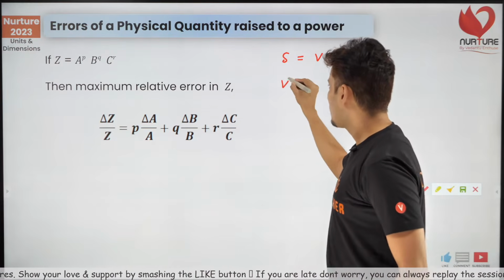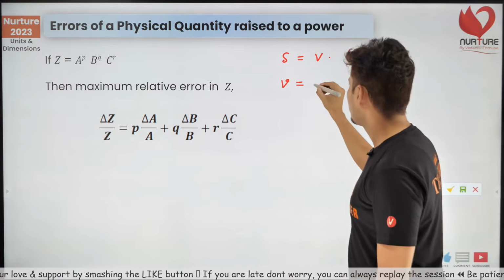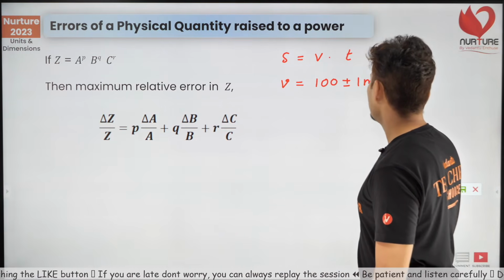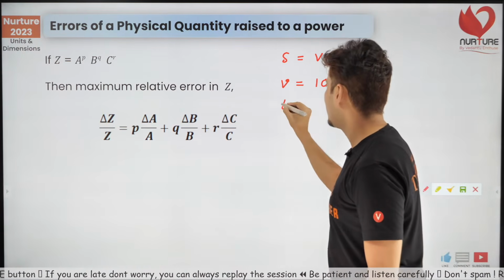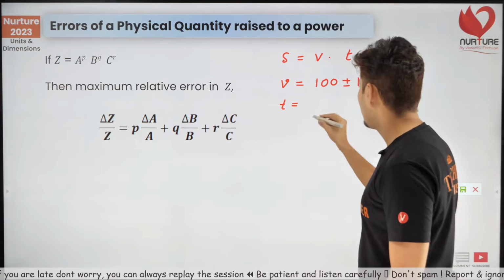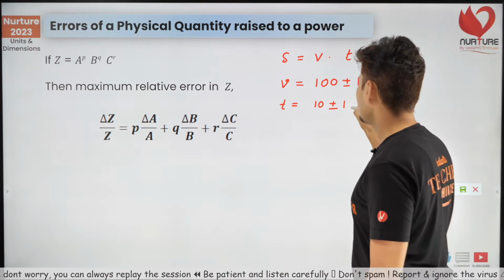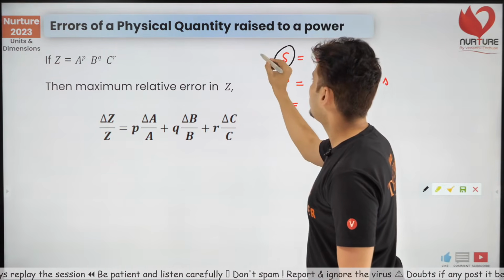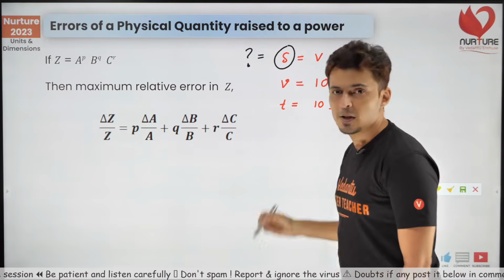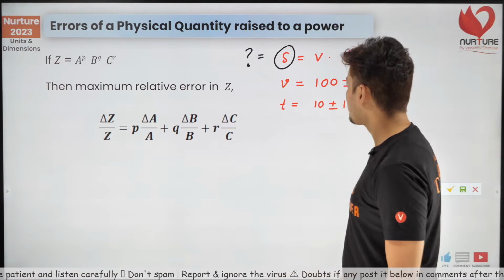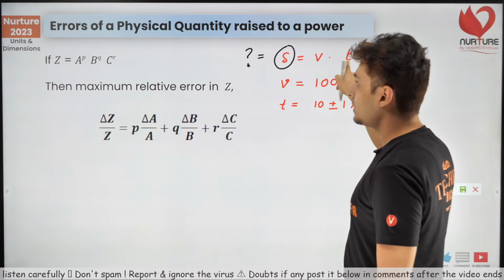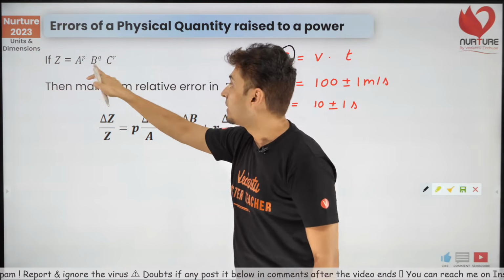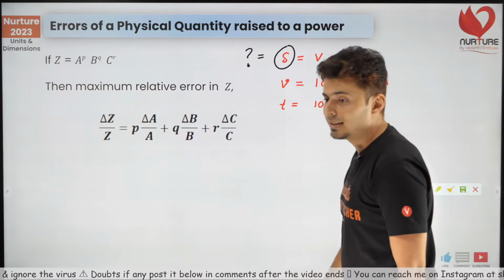And what is given? Velocity is 100 plus or minus 1 meter per second. And let's say time is given to be, for example, 10 plus or minus 1 second. Now the question is, find the value of displacement. Now this is what you need to do. S is V into T. Something is something into something. Check the powers. What are the powers of velocity and time?